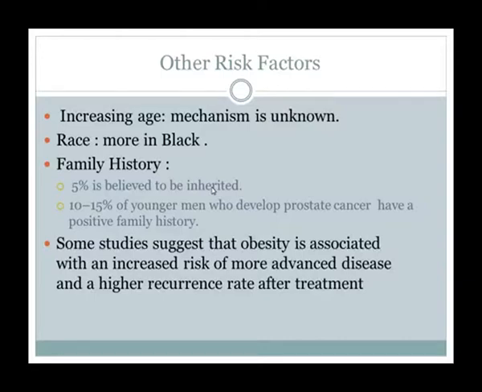Other risk factors are increasing age. As I already told you, increasing age can cause more advanced CA prostate, or more chances of CA prostate, than race. It is more common in black men, and family history, 5% is believed to be inherited. 10 to 15% of younger men who develop prostate cancer have a positive family history. Some studies suggest that obesity is associated with increased risk of more advanced disease and higher recurrence rate after the treatment.